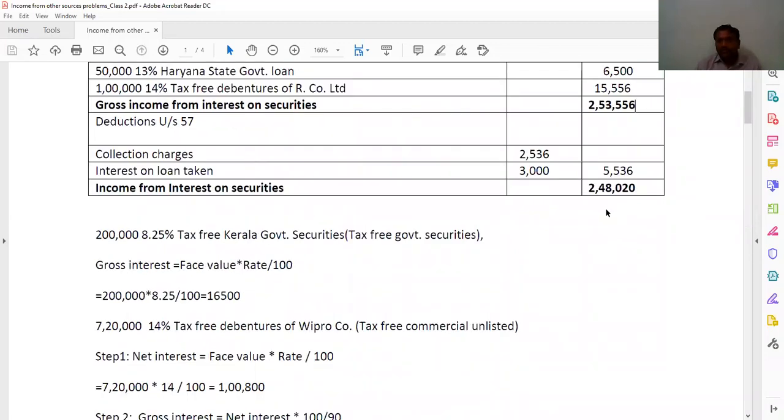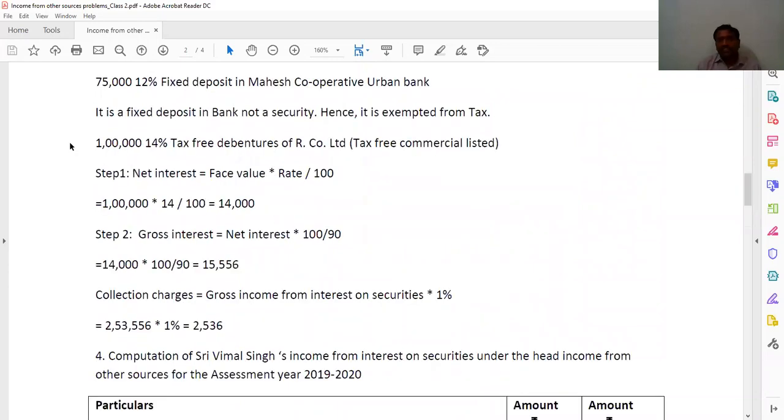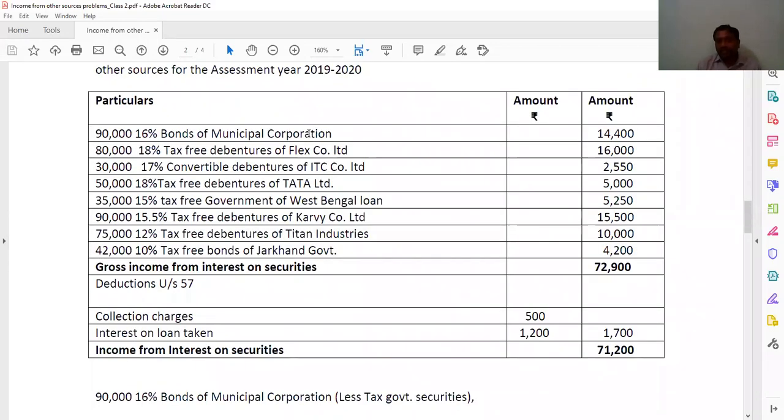This you got 248,20 is the first sum, and the second sum, what is said, 90,000 16% bonds of municipal corporation. For this municipal corporation is less tax, government, one step. Tax-free debentures of Flex Company Limited, tax-free commercial, two steps. Convertible debentures ITC, 6 months you need to calculate, that is less tax commercial listed, and 6 months you need to calculate the interest here. Tax-free debentures of Tata Limited, tax-free commercial unlisted, two steps. Tax-free government of West Bengal loan, tax-free government, one step. Tax-free debentures of Carway, tax-free commercial listed, two steps. Tax-free debentures of Titan Industries, also two steps. Tax-free bonds of Jharkhand, one step.